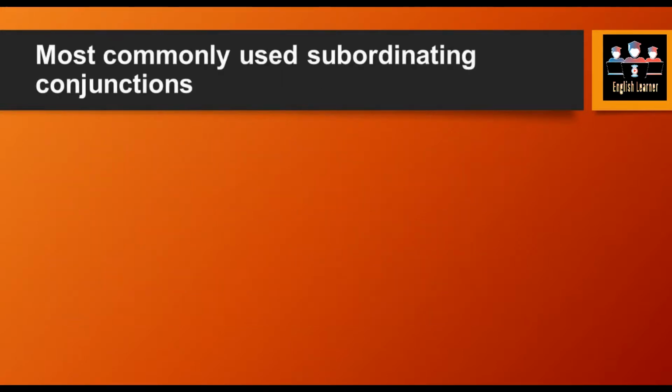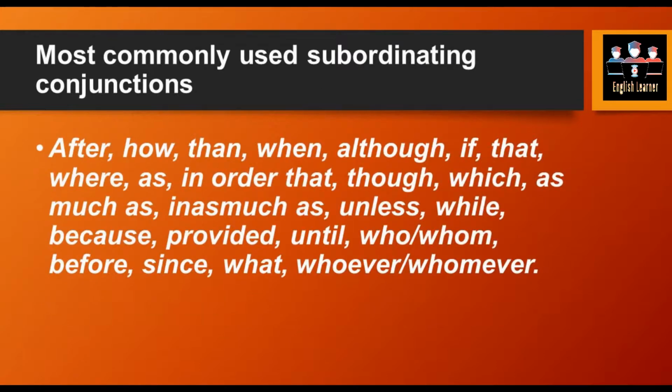Let's see its examples. The most commonly used subordinating conjunctions include after, how, then, once, when, although, if, that, where, as, in order that, though, which, as much as, inasmuch as, unless, while, because, and so on.